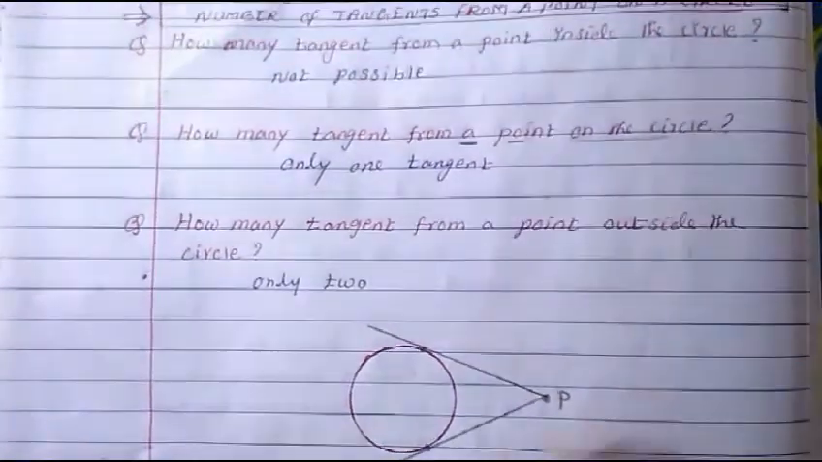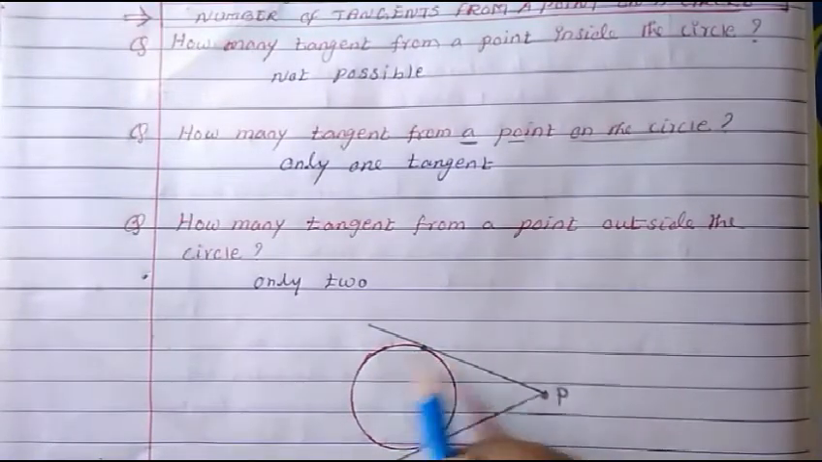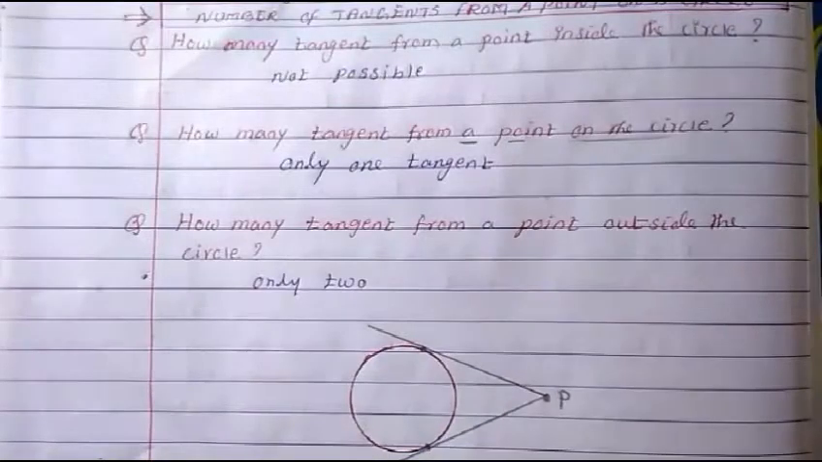If the point is on the circle, one tangent we can draw. And if the point is inside, then there is no possibility of drawing a tangent.